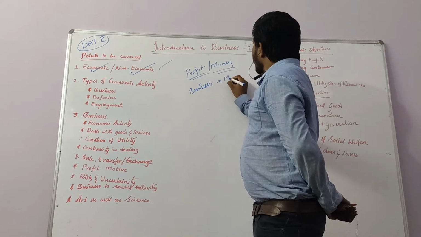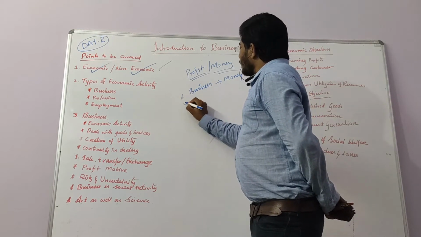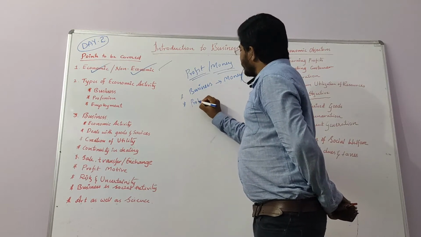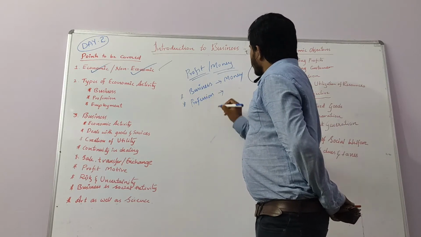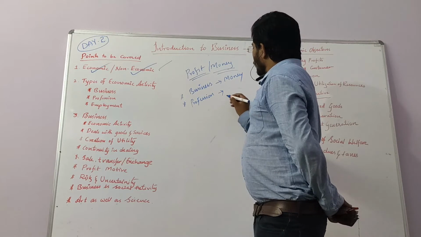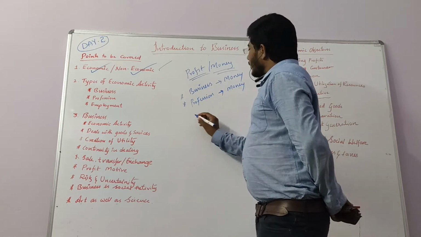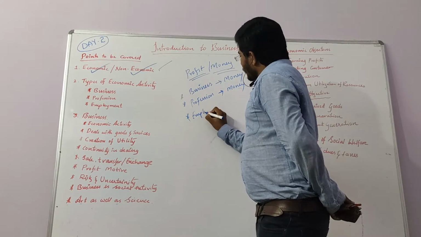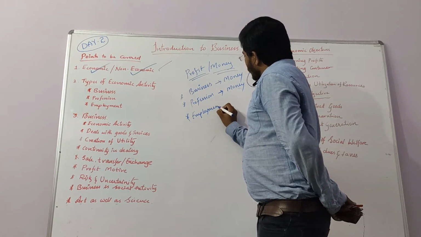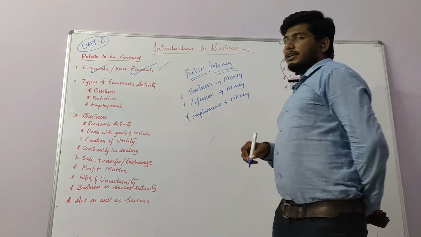For earning money. Why do people do a profession? I am a chartered accountant. What is my profession? For earning money only. And employment. Why do people go for a job? The only reason is money.